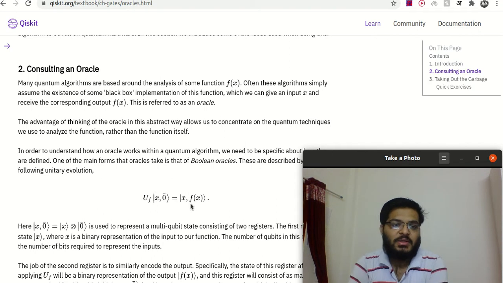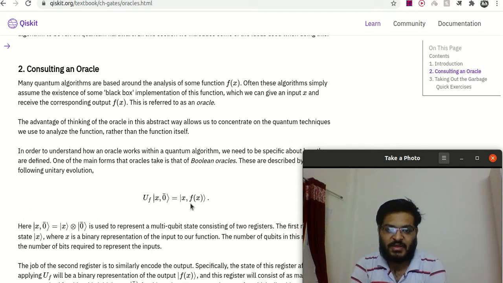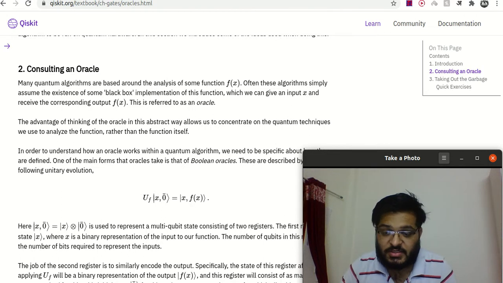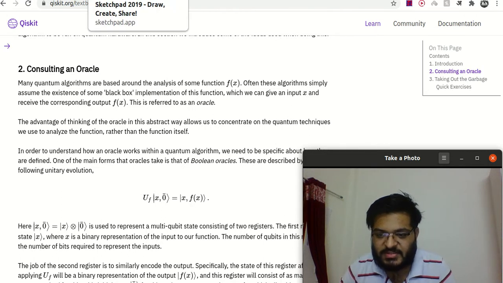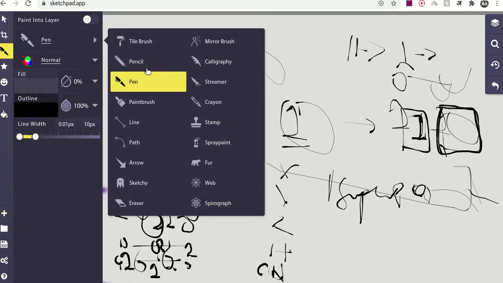Consulting an oracle. Many quantum algorithms are based around the analysis of some function f(x). Often these algorithms simply assume the existence of some black box implementation of this function, which we can give an input x and receive the corresponding output f(x). Just now, while doing these lectures, I am getting the concept much clearer, so let me clarify for you.